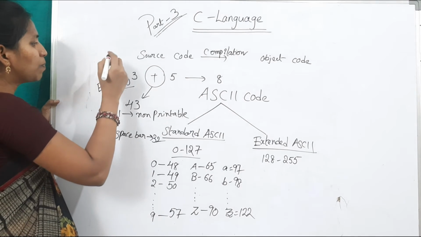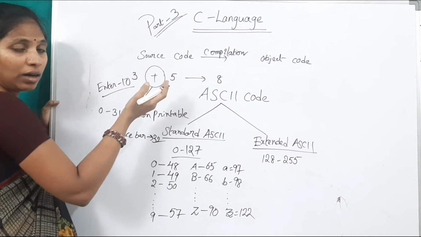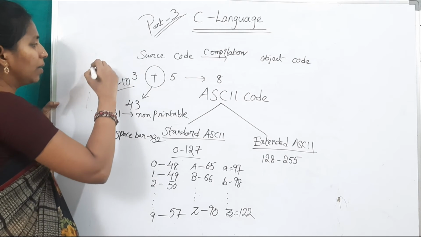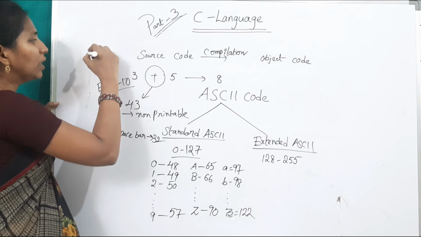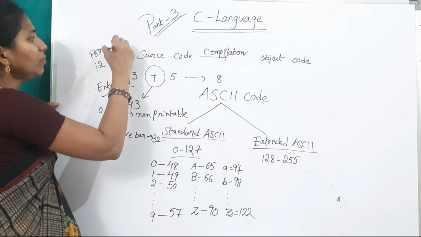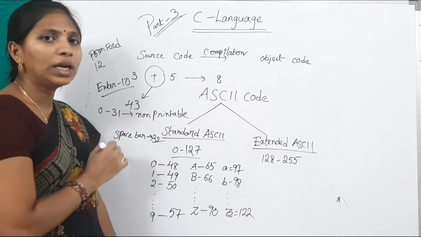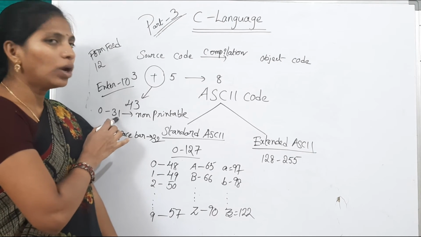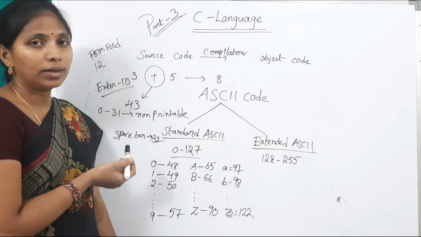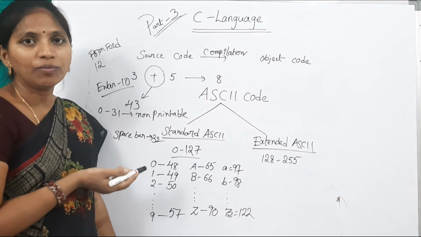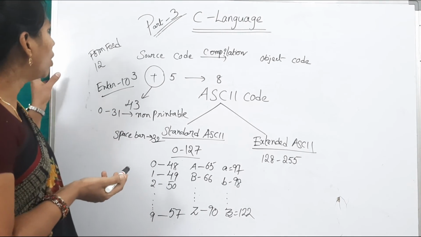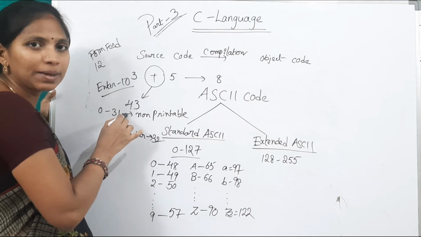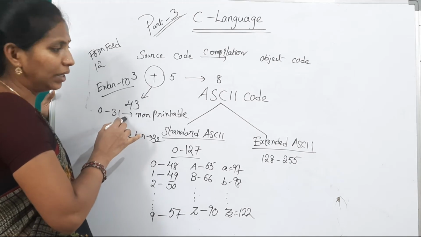Okay. And backspace and form feed. Form feed, or next page, is 12. 0 to 31 are non-printable characters. These are control characters, like enter, backspace, form feed, etc. Here form feed is used in printers. These are helpful in some peripheral devices like printers.